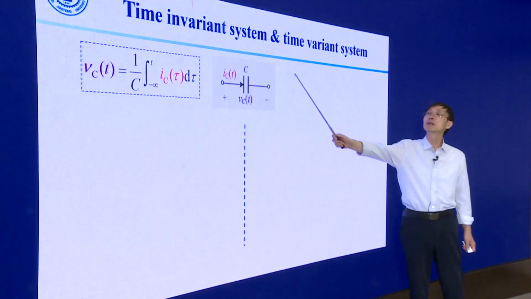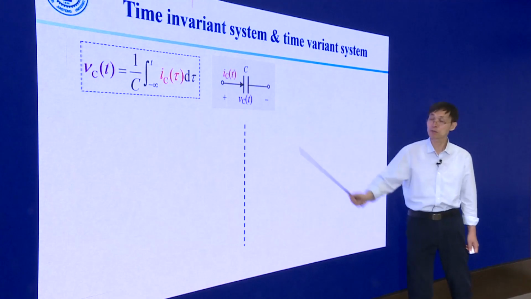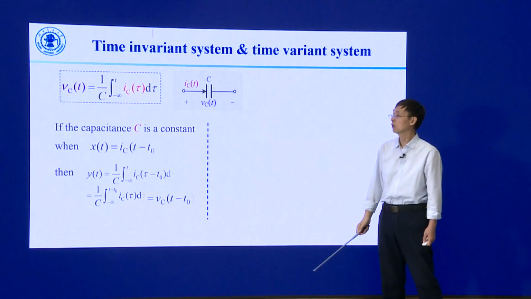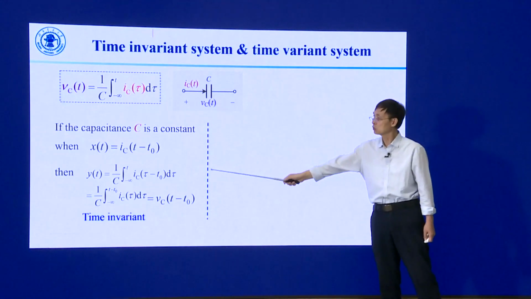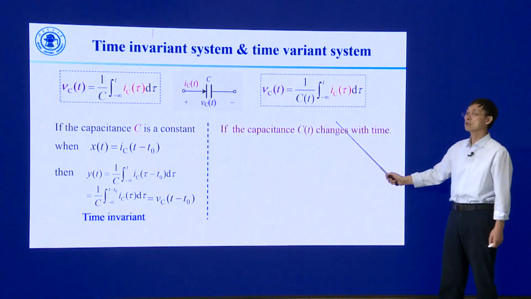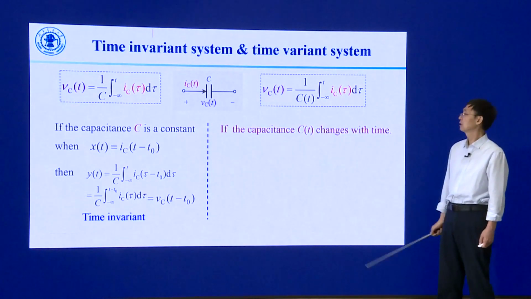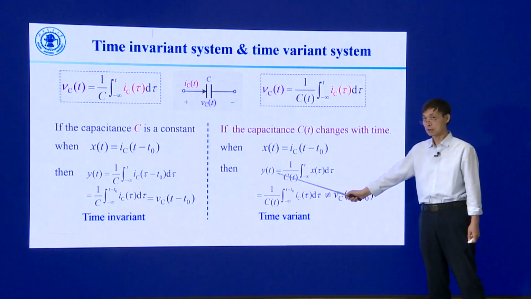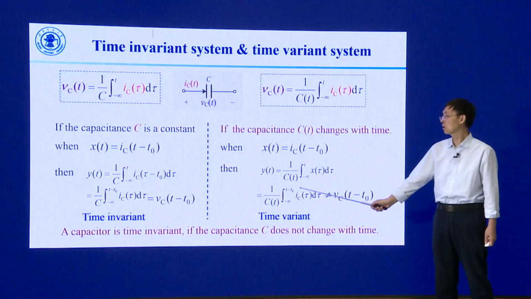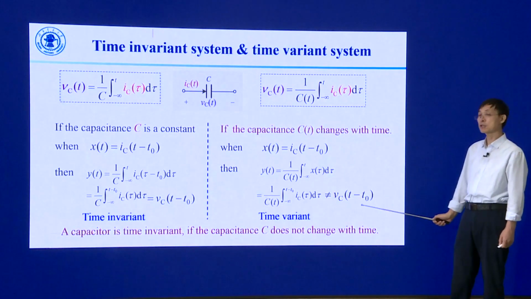Similarly, we can determine the time invariant property for the capacitor system. If the capacitance C is a constant, we can find the system is time invariant. If the capacitance C changes with time, its value is C of t, we can find the system is time variant. So, a capacitor is time invariant if the capacitance C does not change with time.